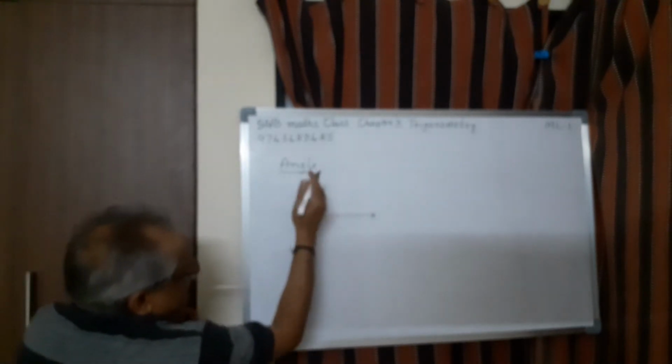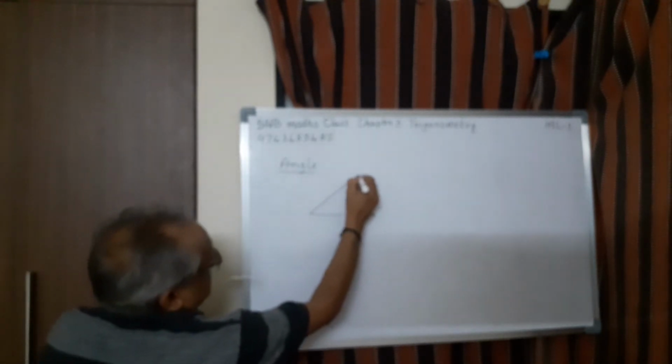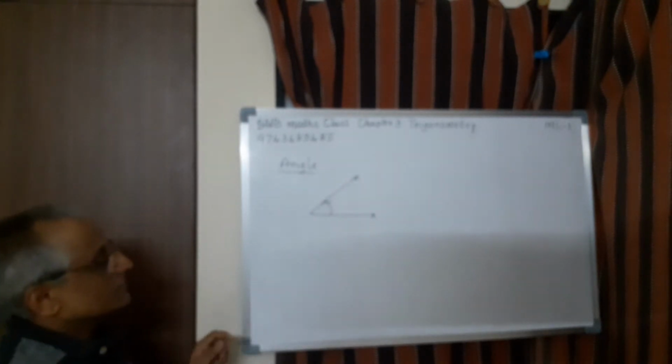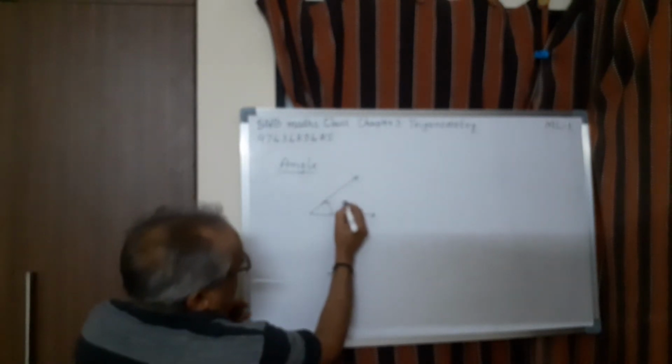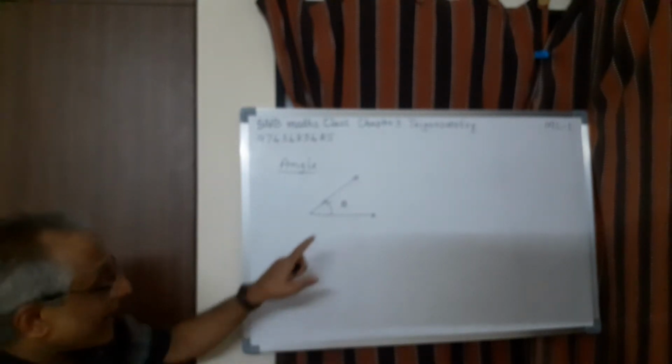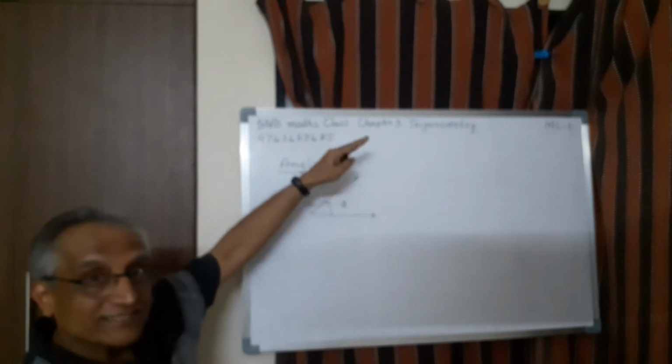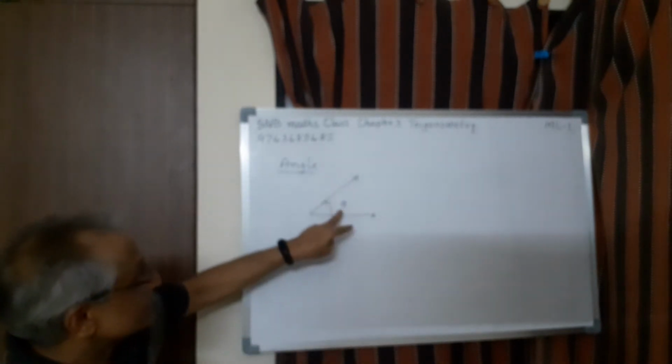This is a horizontal ray. Suppose you rotate this ray in the anti-clockwise direction like this. Let us call this angle theta. Then the angle is the amount of rotation, or the measure of rotation, is called the angle.